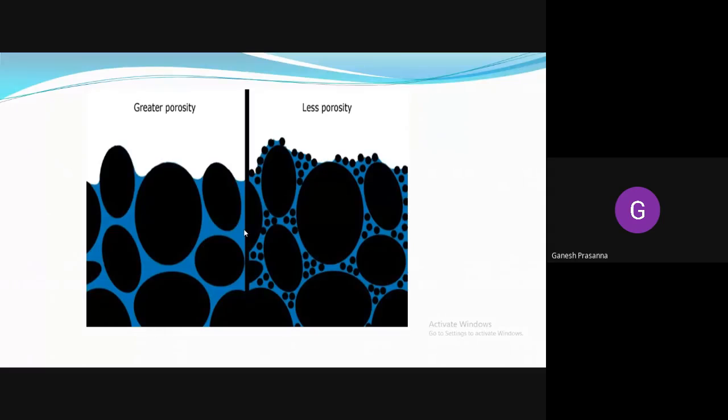We can see the porosity levels. Here there are a lot of open spaces or interstitial spaces, found within the rocks or the fragments that have been combined together. These are the minute openings within the rock through which free movement of fluid can take place. In this case, the voids are completely filled, so the open spaces are minimal in number, the free spaces are not available, and the free movement of liquid is also not possible.